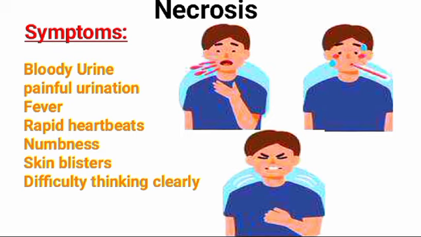Now, the symptoms of necrosis. Symptoms of necrosis vary depending on where in your body the necrotic tissue has developed. For example, symptoms of necrosis in your kidneys include back or flank pain, bloody, cloudy, or dark urine, painful urination, and urinating large amounts. When necrosis stems from a wound, symptoms can include pain that seems more severe than it should be, fever, rapid heartbeat, numbness, rapidly spreading redness from the wound, pain and warmth near the wound, skin blisters, grayish, smelly, liquidy, grainy discharge from the wound, and difficulty thinking clearly.